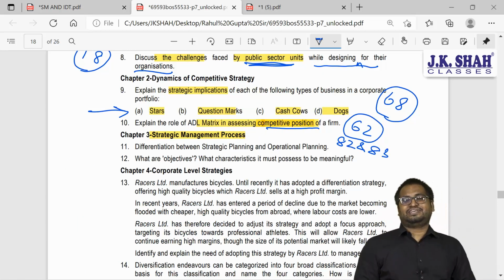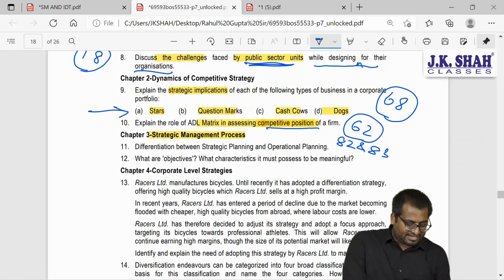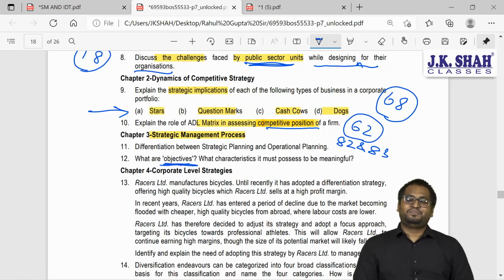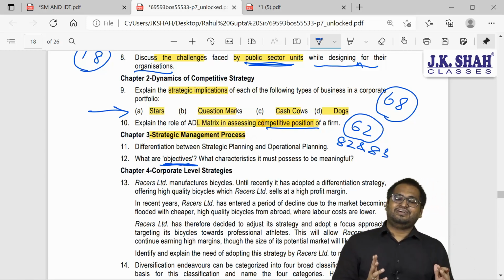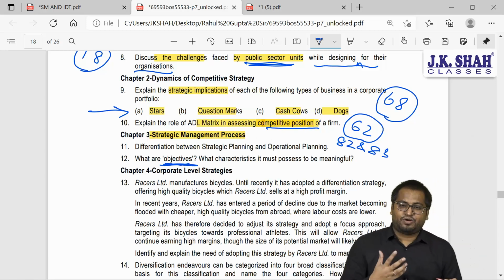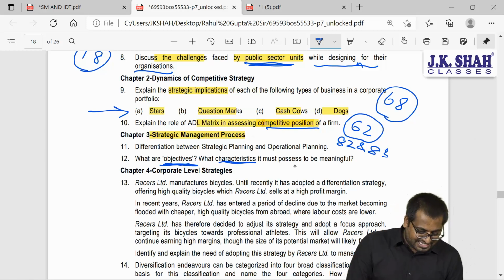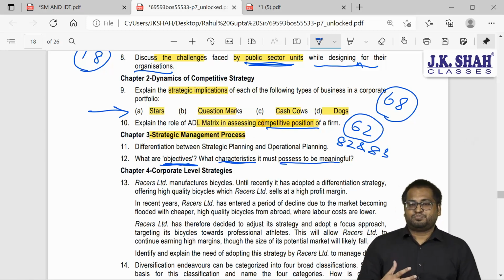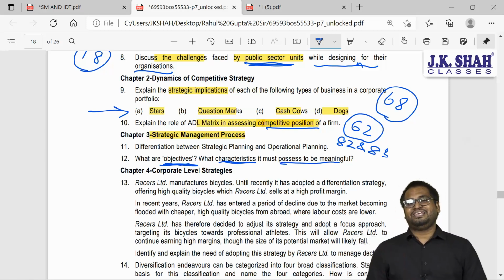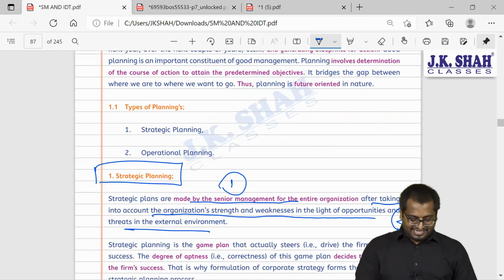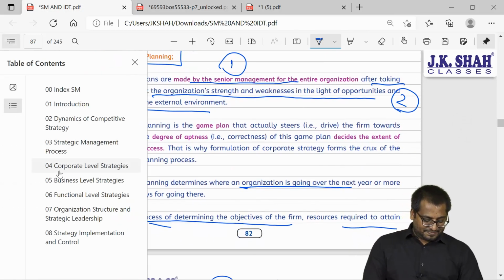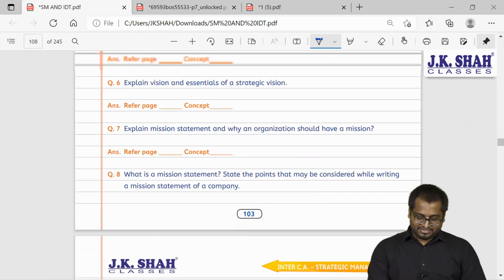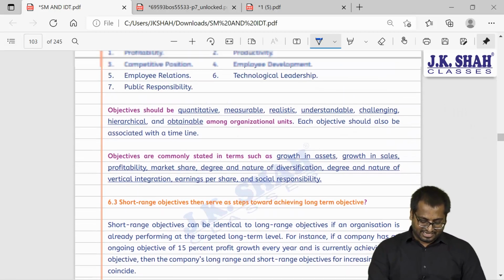And the next question, guys, one of the simplest questions that we can ever be asked: what are objectives? You remember, guys, we had 10 points here. What are objectives? What are the characteristics they must possess in order to be meaningful? So again, this is part of chapter number 3.